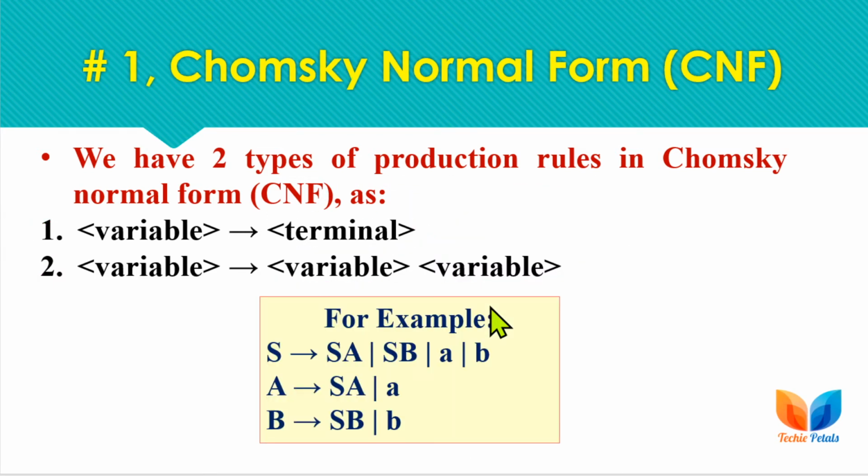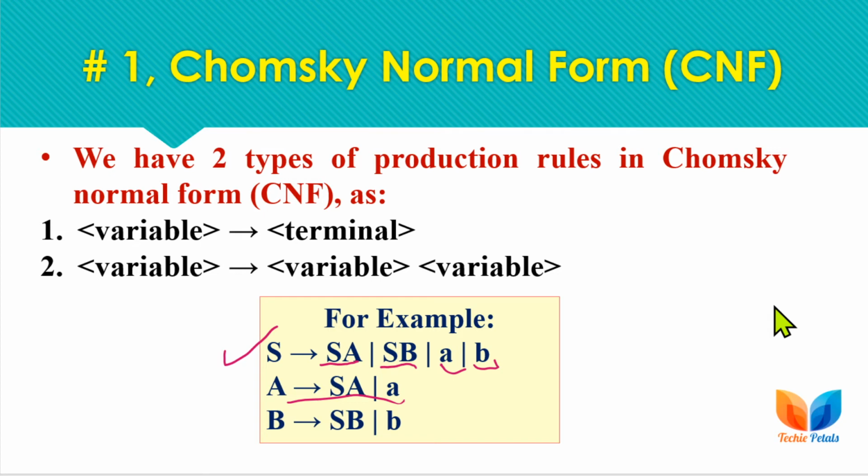So for example, here we have S deriving a string of two non-terminals, and also a string of two non-terminals or a single terminal. So all these rules are examples of Chomsky normal form. This also comes under Chomsky normal form because A is deriving two variables or a terminal a. So these are all examples of Chomsky normal form production rules format.